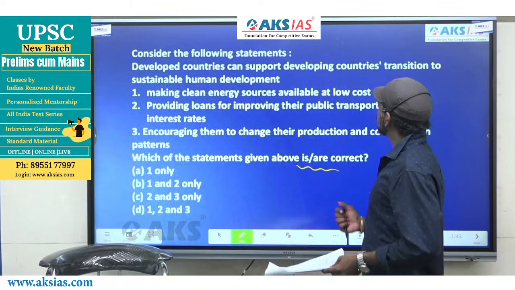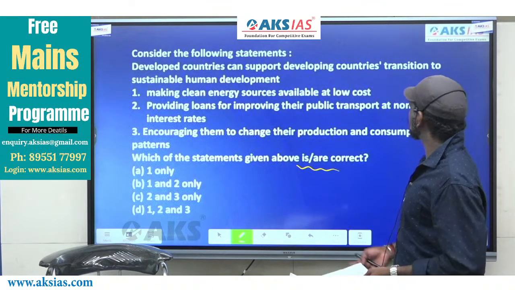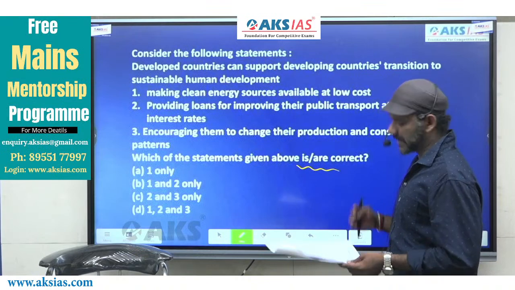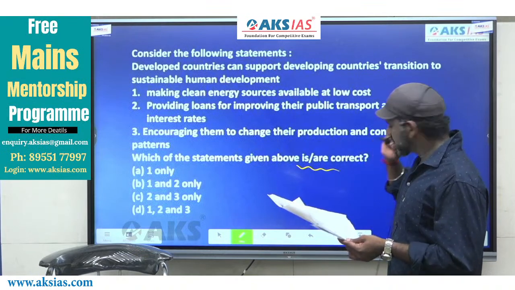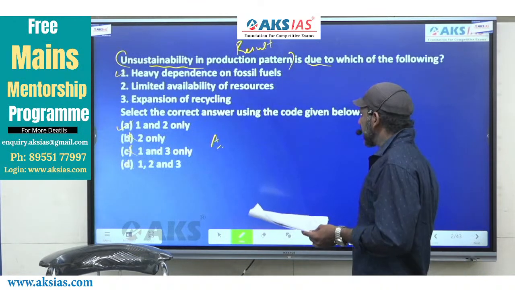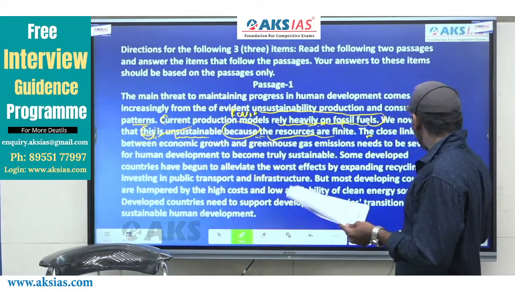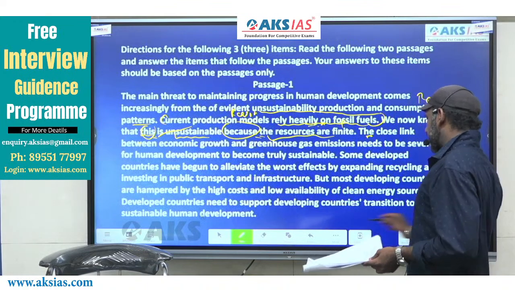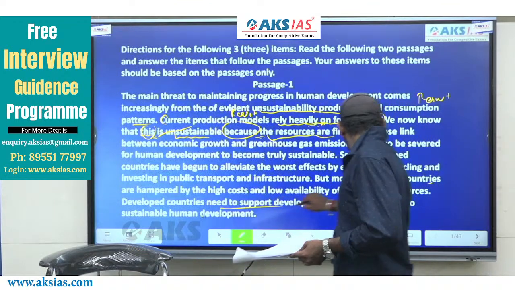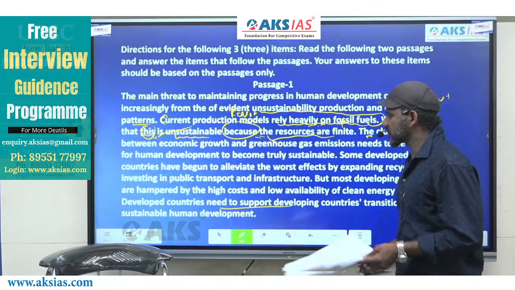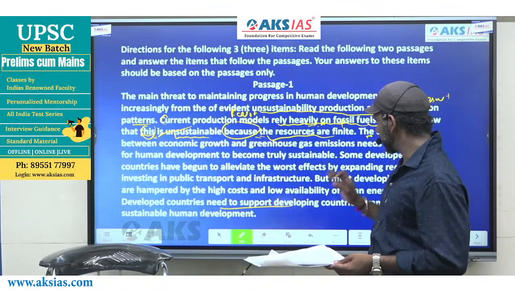Developed countries can support developing nations' transition to sustainable human development. Now this is talked about in the last part of the passage, right? Developed nations need to support developing countries' transition to sustainable human development.